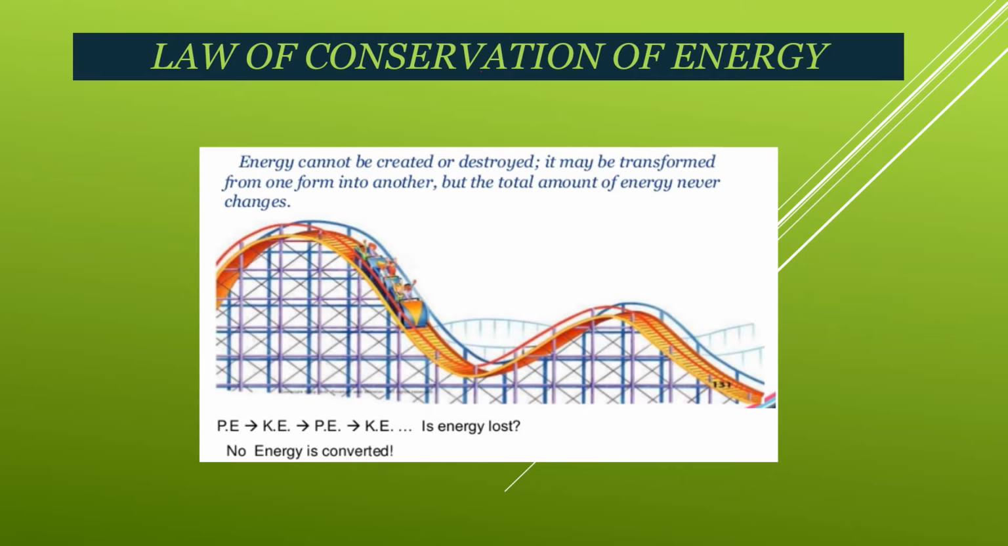Here you see a roller coaster ride, here the energy is changing from potential energy to kinetic energy. Means when the roller coaster is standing, at that time it contains potential energy. When it starts moving, that potential energy is changing into kinetic energy, means there is no loss of energy, right? That means one form of energy is converted into another form of energy.